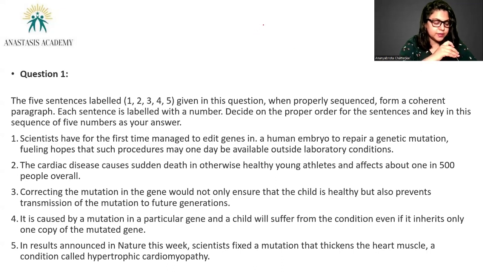Here goes the first question. The 5 sentences labeled 1, 2, 3, 4, 5 given in this question, when properly sequenced, form a coherent paragraph. Each sentence is labeled with a number. Decide on the proper order of the sentences and key in the sequence of 5 numbers as you answer. So this is a classic CAT TITA type question for para-jumbles. Usually you have 4 sentences, but in this question we have 5 sentences. Let's go ahead. Sentence 1.